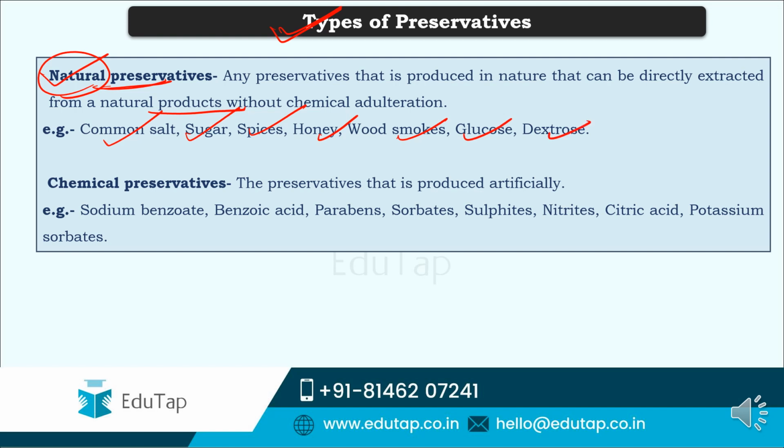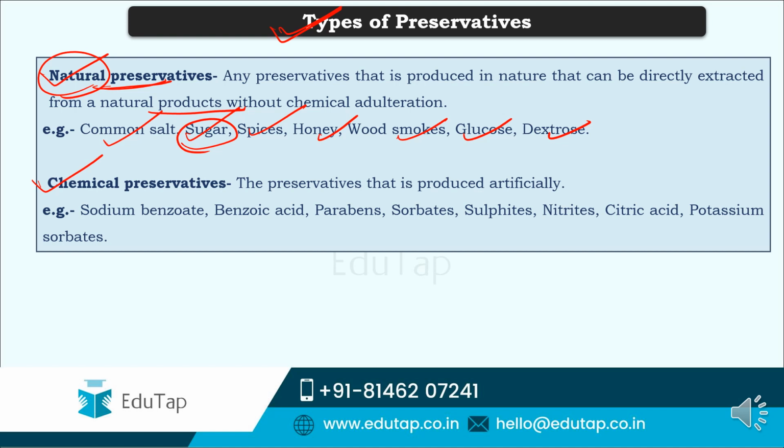Common salt is used for pickles. The more the amount of salt that is added, the more the shelf life can be increased. Sugar also, in sugar solution. Best example, murabba, that is amla murabba or ginger murabba. Lots of sugar is added to them, and in that way they are preserved.